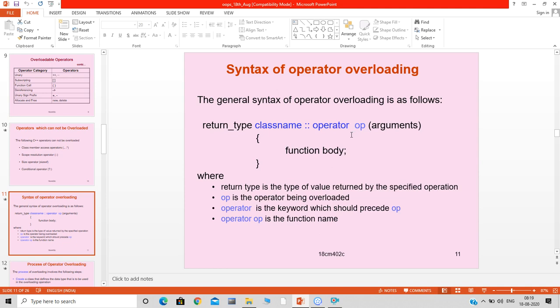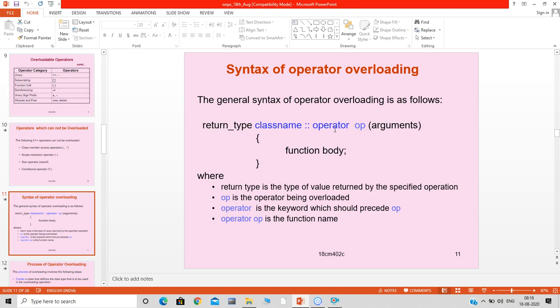If minus, then minus will be there in the place of OP. For increment, operator plus plus; for decrement, operator minus minus. OP always represents the operator being overloaded.